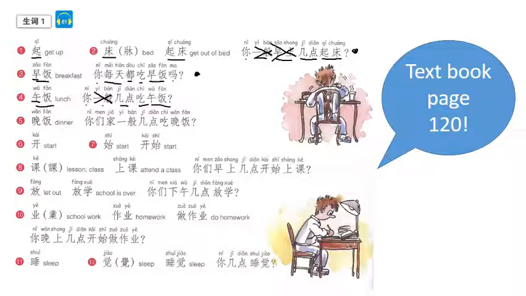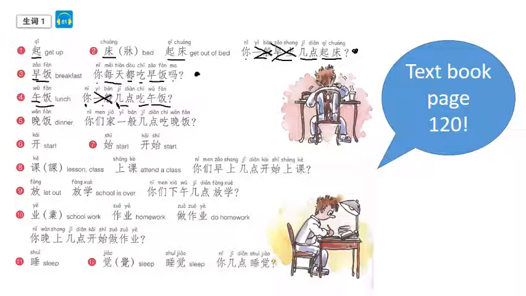You could also add in a specific time frame, a general time frame. So you might say 你下午几点吃午饭? What time in the afternoon do you eat lunch? And then when we're answering these sorts of questions, and I'll go through this again a bit later, but pretty much you change the 你 to 我 and you replace the 几 with the time frame.